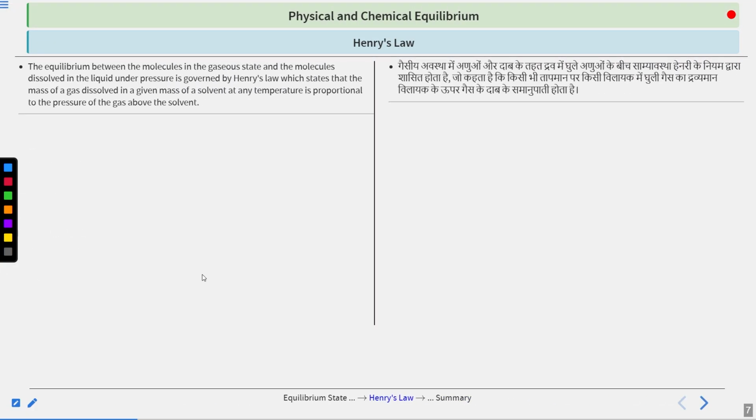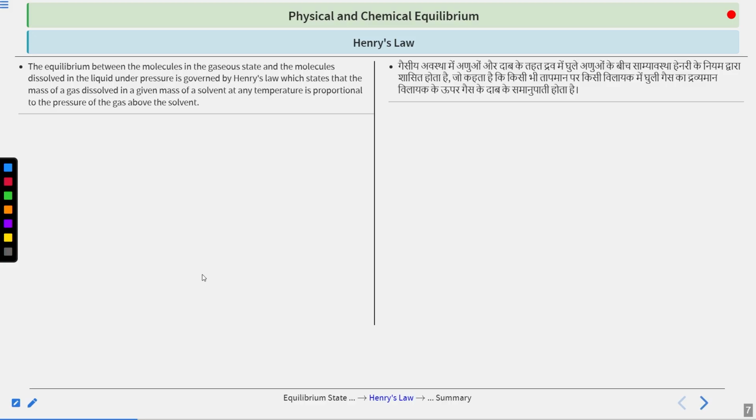Now, let us talk about Henry's law. Henry's law is basically an application of this equilibrium only. Why is it so? Because when you apply pressure, see what does Henry's law say? Suppose you have a liquid and you want to dissolve a gas in that liquid. The most obvious example would be the CO2 that is dissolved in your soft drinks. So what is done is that high pressure is applied on the gas so that the pressure on the surface of the liquid increases and the liquid dissolves the gas that is being put upon it.